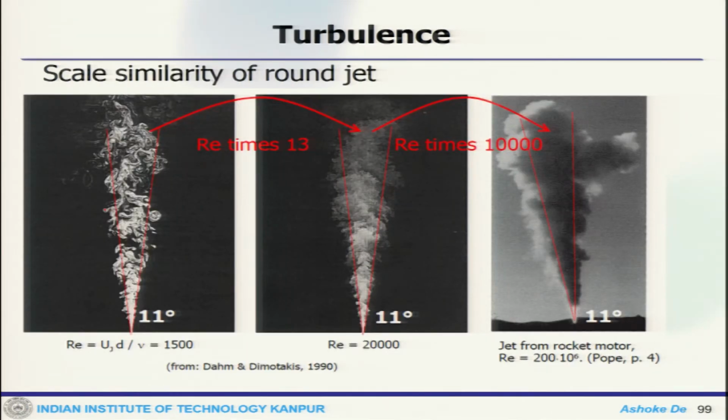Now, this will give you an idea about the scale similarity of the round jet. So, here the Reynolds number is 1500, here 20,000, this is 200 million, and again the similarity means there will be similarity of the large scale structure, but once we go from this side to this side, the range of small scale structure actually increases.